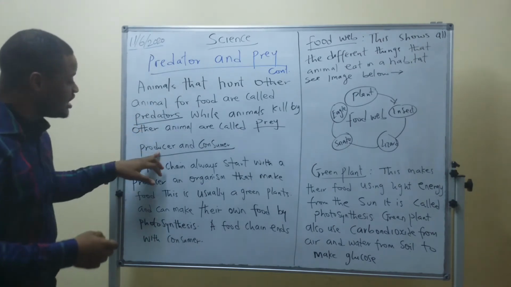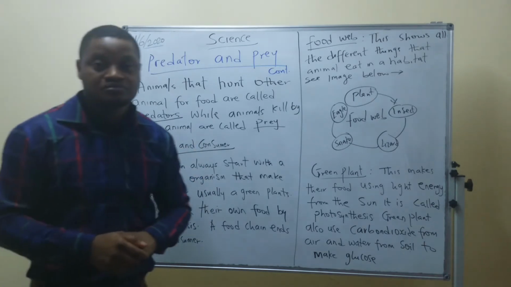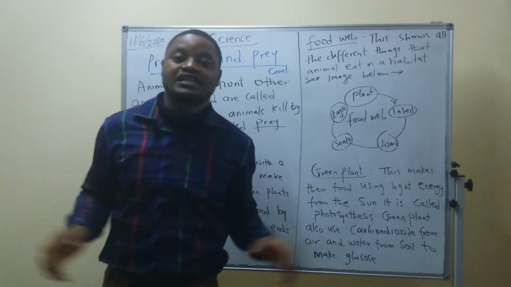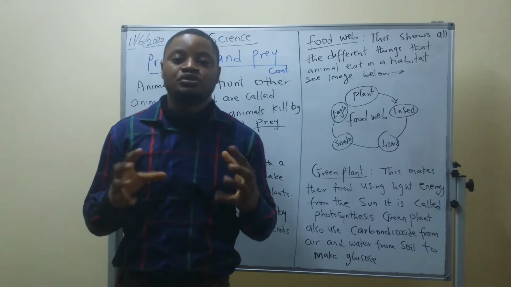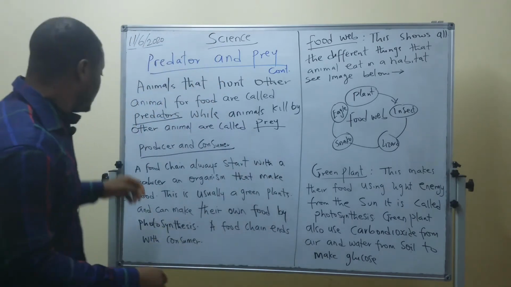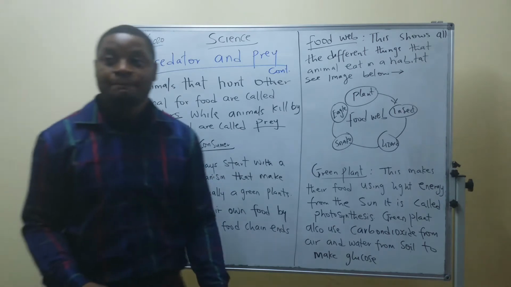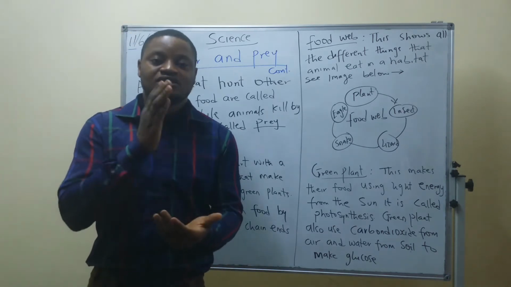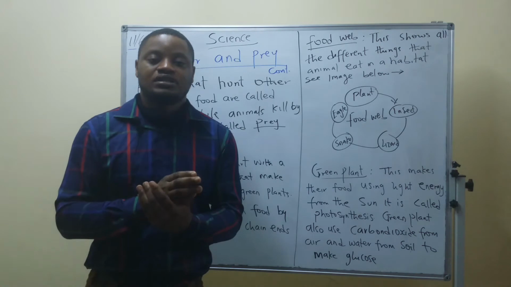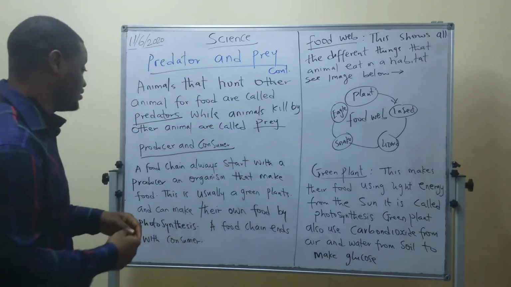Now, producer and consumer. What did I mean by producer and consumer? A food chain always starts with a producer. That is, it must start with a producer. And what is this producer?